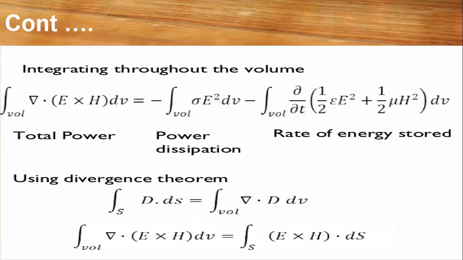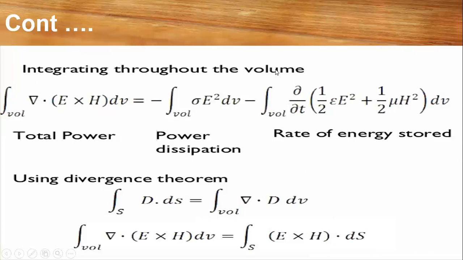Integrating the entire equation throughout the volume, the differential volume with the gradient of E cross H is dV. These equations we have already done in EFT. The integral over volume of del dot E cross H dV is nothing but the total power, whereas the integral of sigma E square dV is the power dissipation, and in terms of the time varying part, 1/2 epsilon E square plus 1/2 mu H square dV is the rate of energy stored.